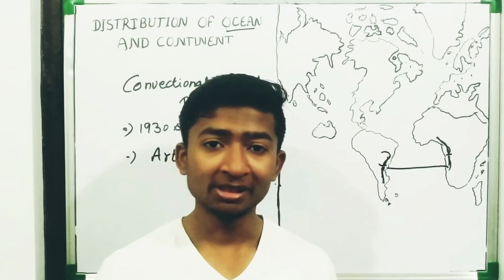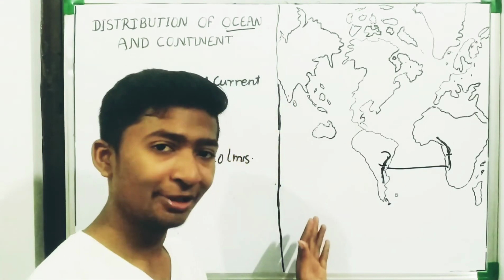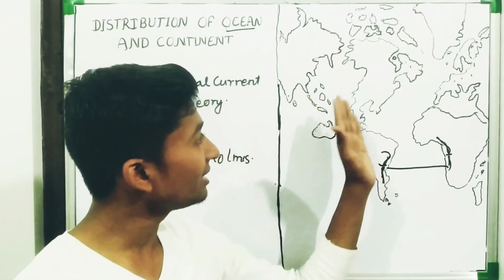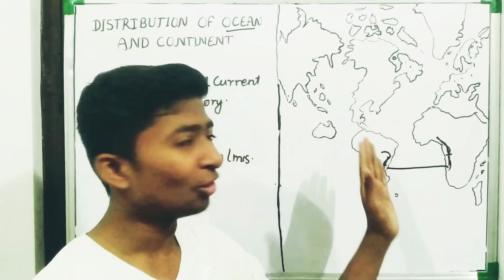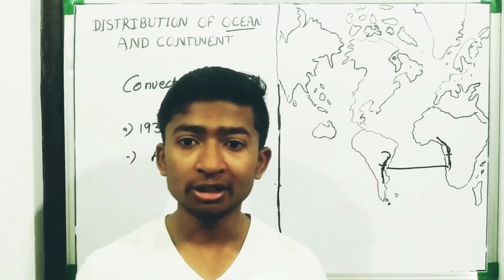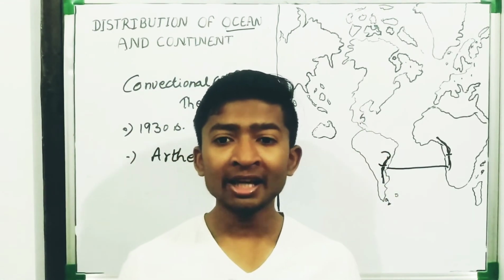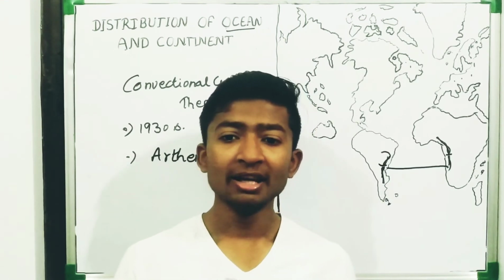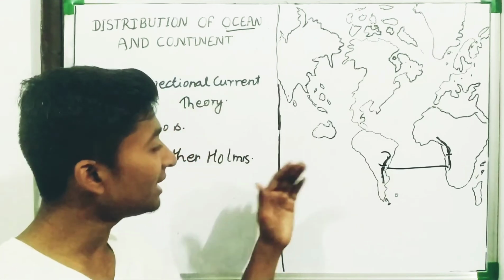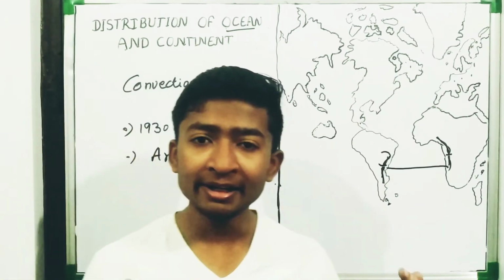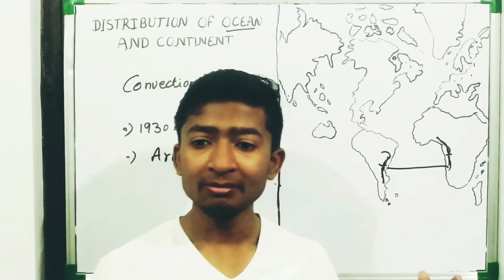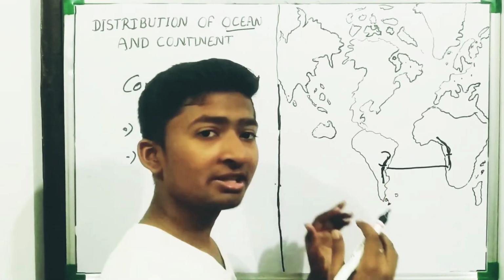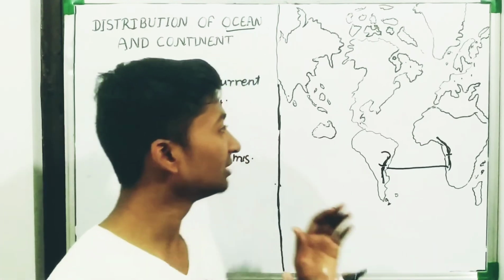Chemistry students will know what radioactive elements are. Radioactive elements operate these plates, means these continents are operated by radioactive elements. And there is the existence of a system of such currents in the entire mantle, the entire second layer.